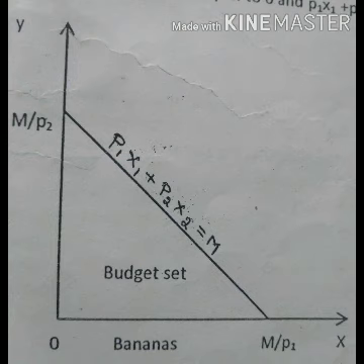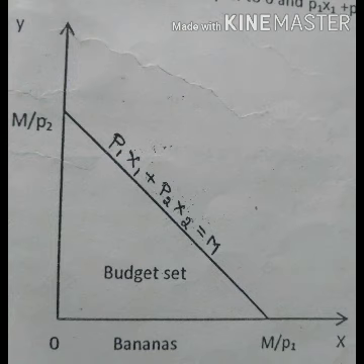At one extreme, at this point the consumer buys 5 apples when he spends his entire income on apple. When he spends his entire income on banana, he can consume 10 units of bananas. That can be measured with point J. Between E and J there are other points, that is F, G, H, I. By joining all these points we get a budget line, or it's also called a price line.